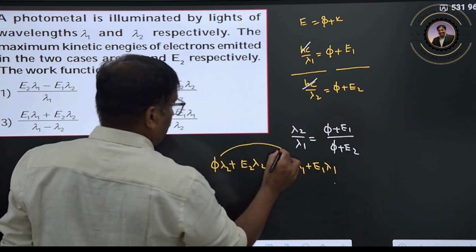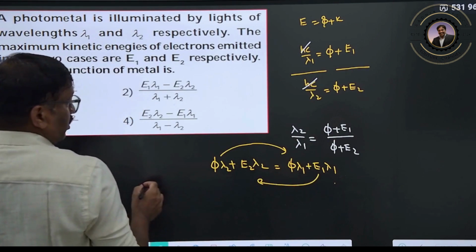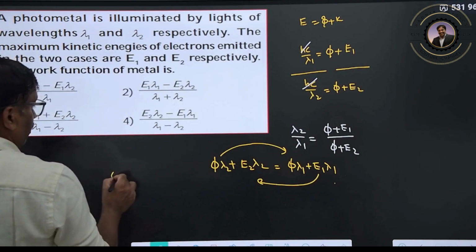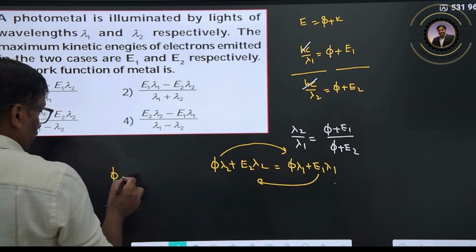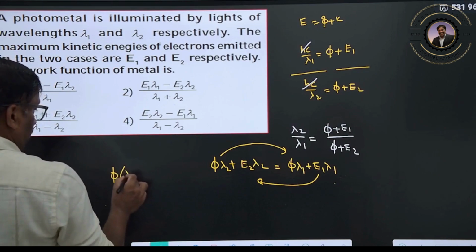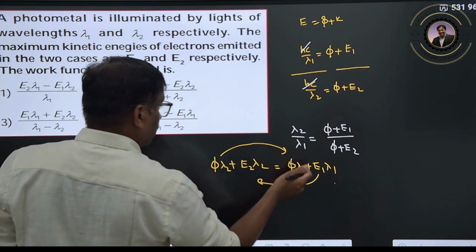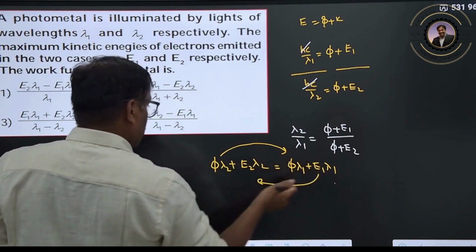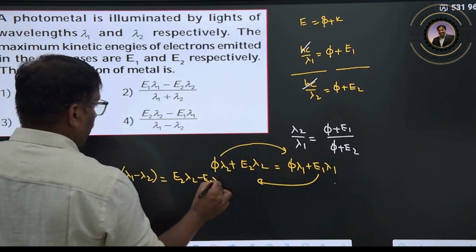Taking terms across, phi into (lambda 1 minus lambda 2) is equal to E2 lambda 2 minus E1 lambda 1.